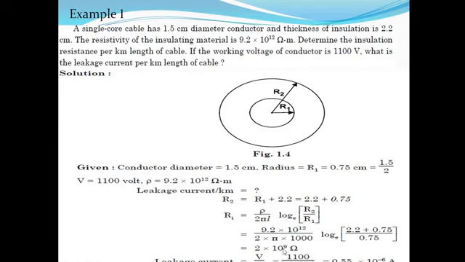Ri is equal to 2 into 10 raised to 9 ohms. Now for finding the leakage current, current is V upon Ri. So 1100 divided by 2 into 10 raised to 9. So the value of current is 0.55 into 10 raised to minus 6.